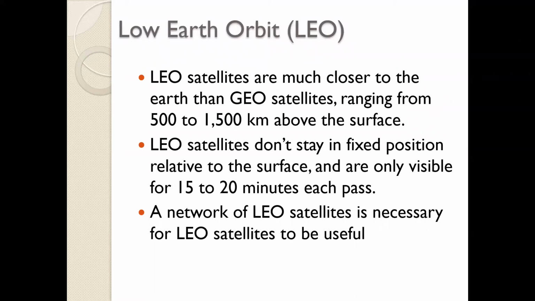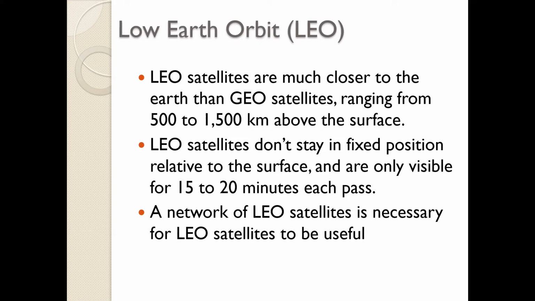Here, if you are communicating with a satellite, you cannot communicate with it for more than 15 to 20 minutes. After that it moves out of your limit of visibility, and therefore you are no longer communicating. For the next time, you need to communicate with another satellite, for which there should be a handshake, and that is where the complexity comes into existence.